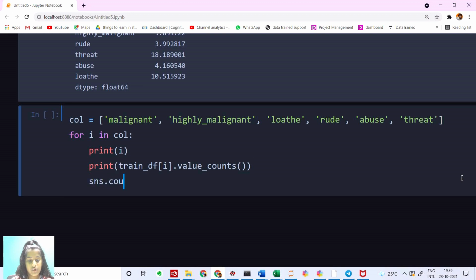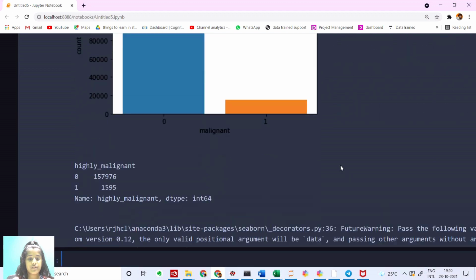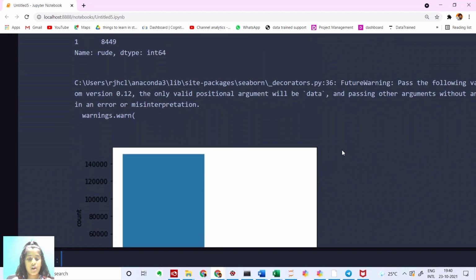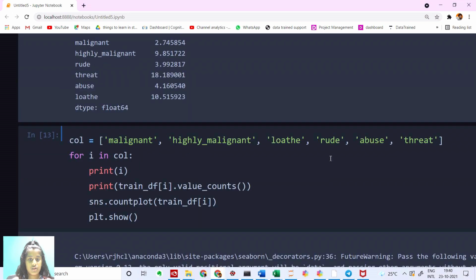And then I'm going to say sns.countplot, train_df of i. So we're going to plot this up. And then I'm going to say plt.show. So plt is basically matplotlib, and when I say plt.show, it shows the plot. As we can see up here, we have our malignant, highly malignant, loathe, rude, abuse, and threat.